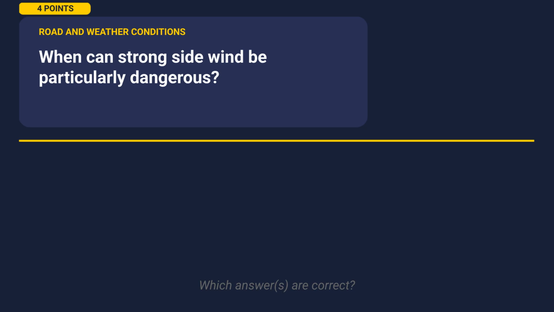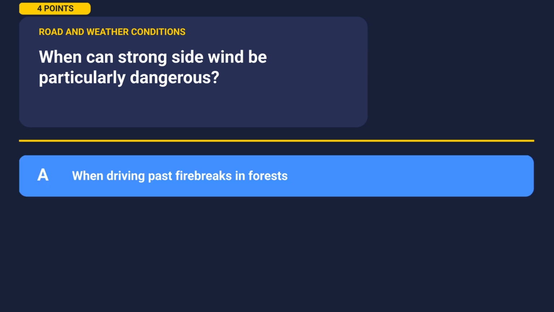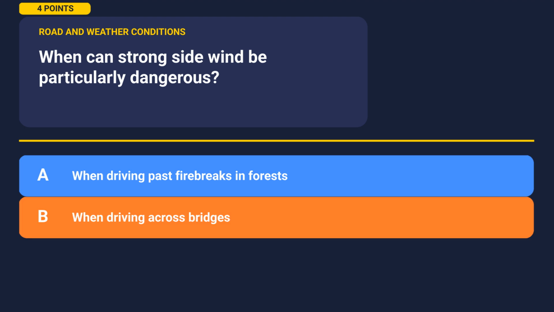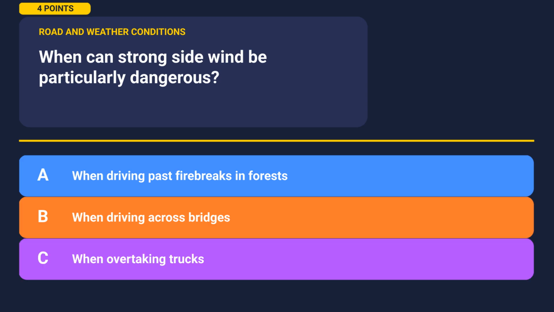Ready? Here's the next question. When can strong side wind be particularly dangerous? Take a moment to look at the options. Option A, when driving past fire breaks in forests. Option B, when driving across bridges. Option C, when overtaking trucks. Feel free to pause the video and think about this one. Resume when you're ready.